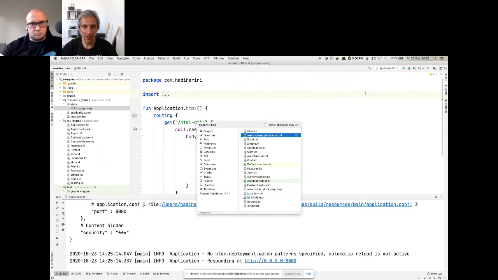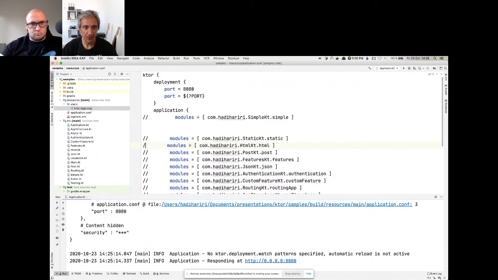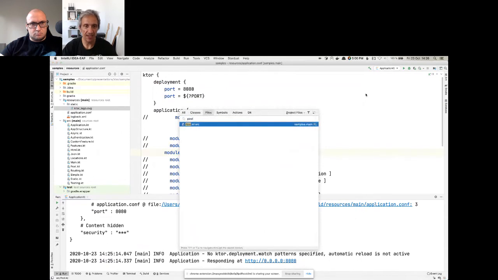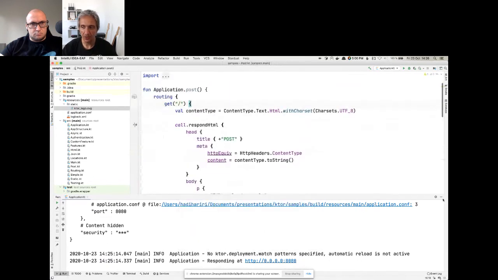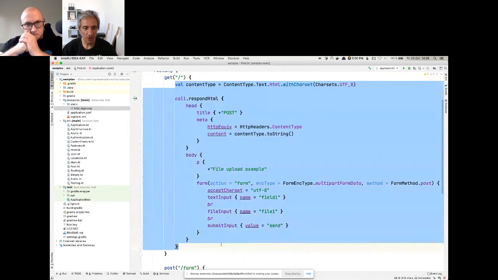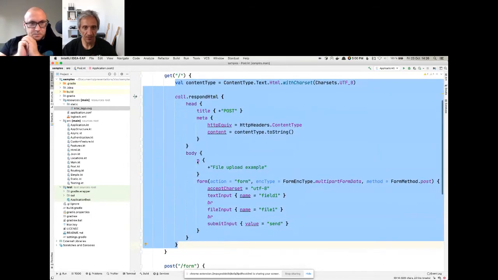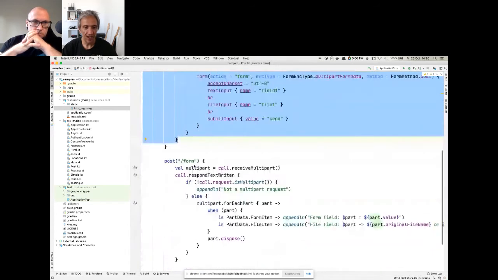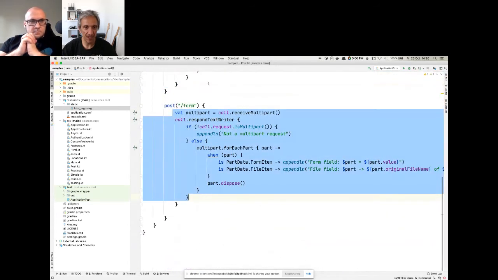Okay, let's move on and see some more examples. So far, everything that we've seen is about get. Now let's take a look at some posts. So here what we've got is two URLs. One of them is going to get back a form, which is using HTML, the Kotlinx HTML. And then the other one is going to post some data.